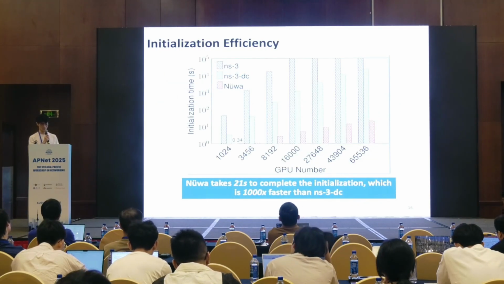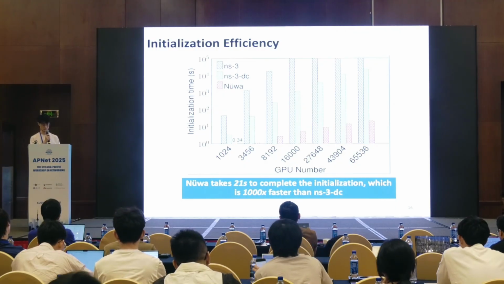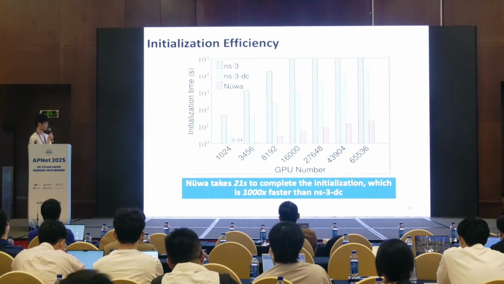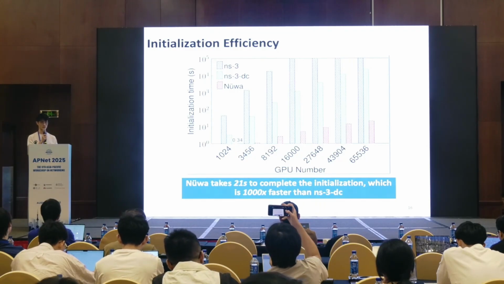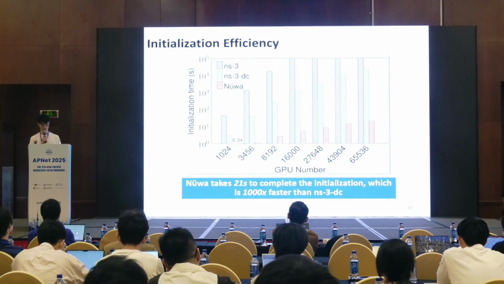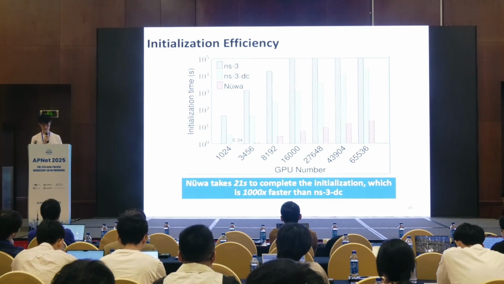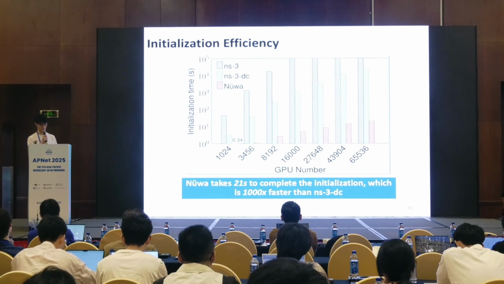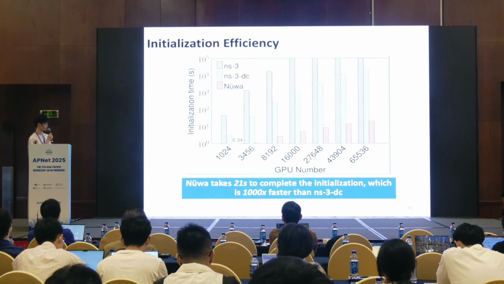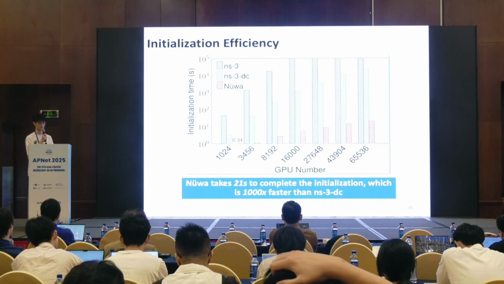The figure compares the initialization time of Nüwa against vanilla ns-3 and optimized ns-3 Data Center. For a 65,000 GPU cluster, where ns-3 cannot finish, ns-3 Data Center takes several hours. Nüwa takes only 21 seconds to complete the initialization, which is 1,000 times faster than ns-3 Data Center.